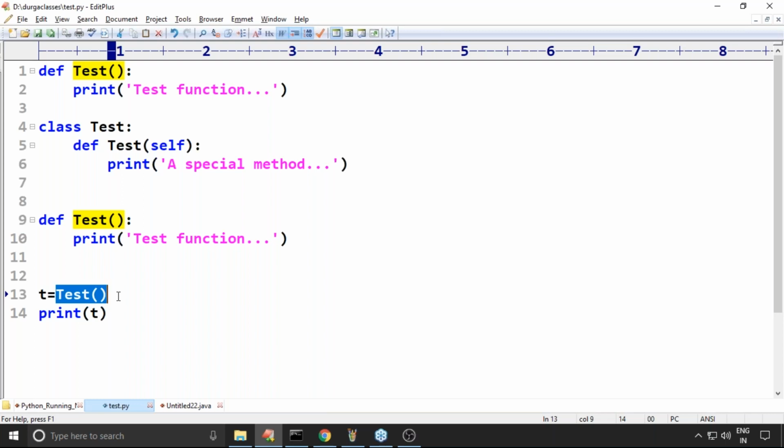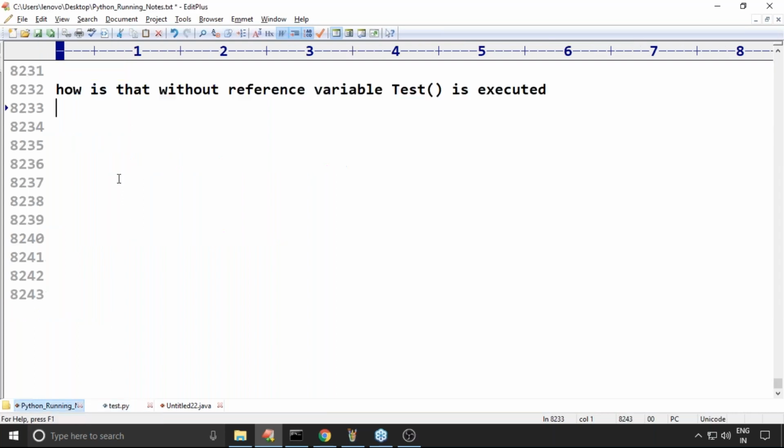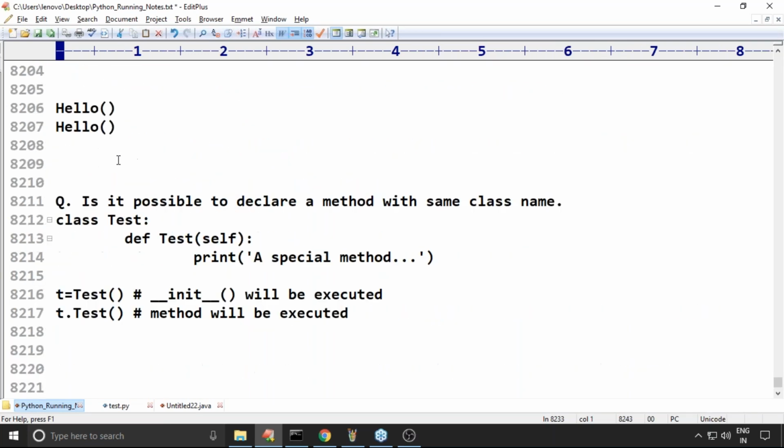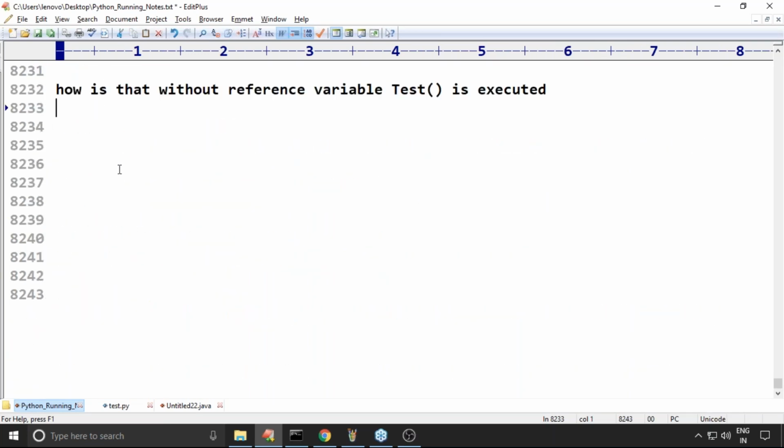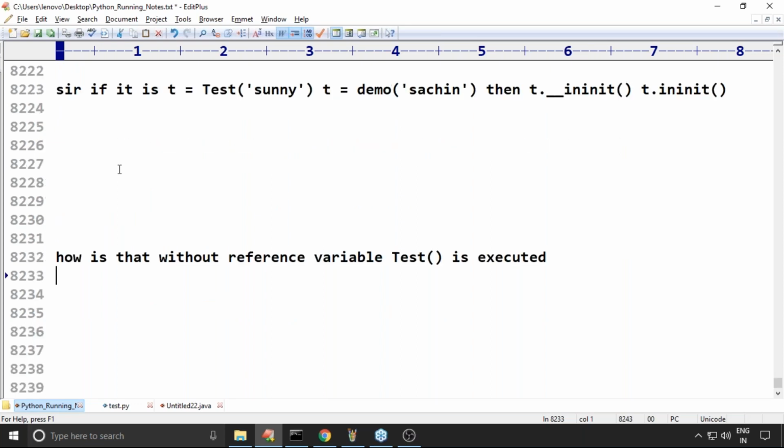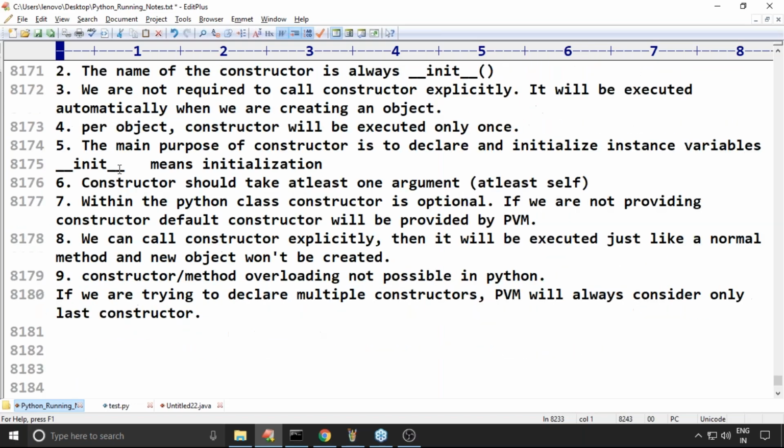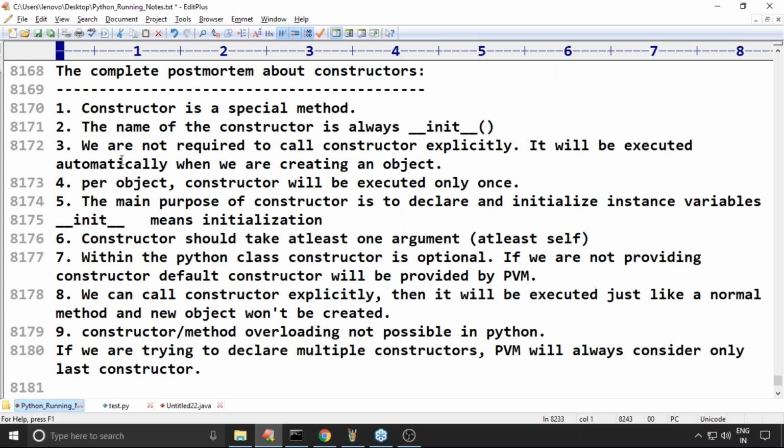Okay, so whatever doubts you have, it is better to execute and confirm whether it is valid or not. That's all. These are the various things we require to talk about regarding constructor rules. By this time, I hope everyone got the complete picture related to constructors. Most of your doubts are already clarified, I hope.